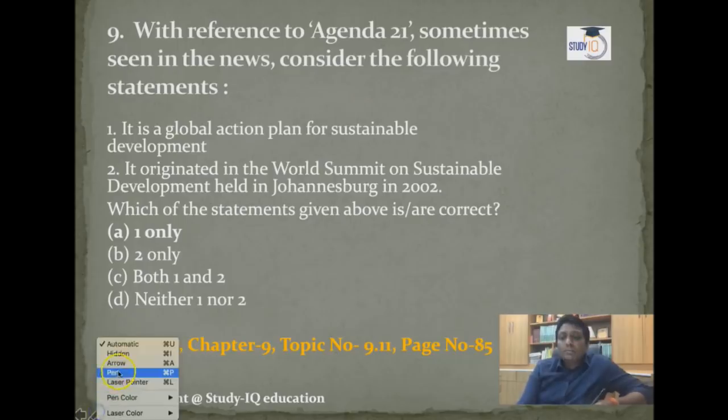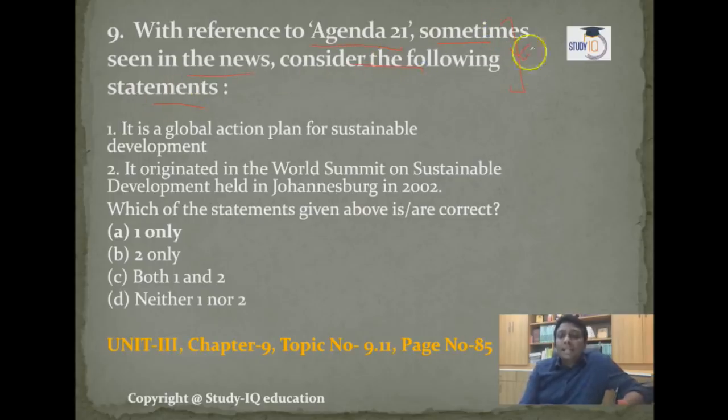Now you come to question number 9. Here UPSC is asking, with reference to Agenda 21, sometimes seen in the news, consider the following statements. The first statement is that it is a global action plan on sustainable development. Absolutely right. The second says it originated in the World Summit on Sustainable Development held in Johannesburg in 2002. Absolutely wrong, guys. Agenda 21 was introduced in 1992 under the Rio de Janeiro Earth Summit. So the claim about the World Summit on Sustainable Development is totally wrong. The first statement is right and the second is wrong.